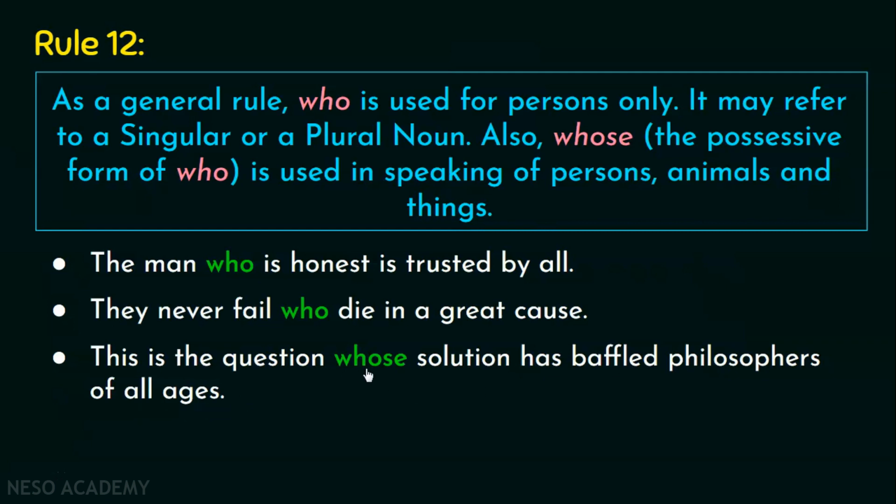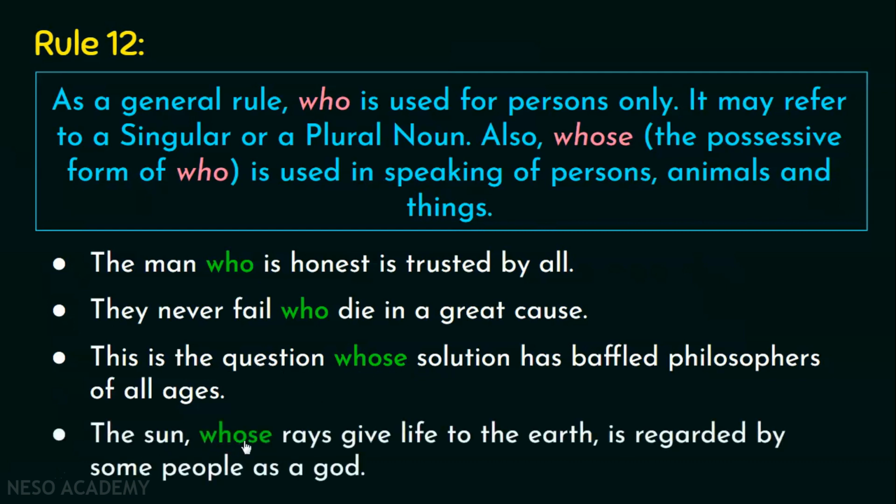So now this is the possessive form of who and this refers to something which is inanimate, something which is abstract. Okay? So whose can be used anywhere. The sun, whose rays give life to the earth, is regarded by some people as a god. So again, this whose is used for the sun over here, and it is not at all necessary to use whose only with persons, as is the case with who.